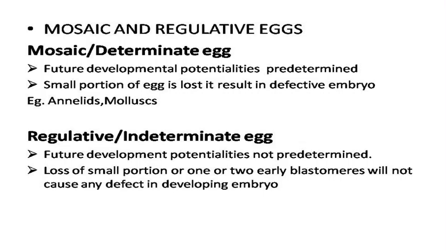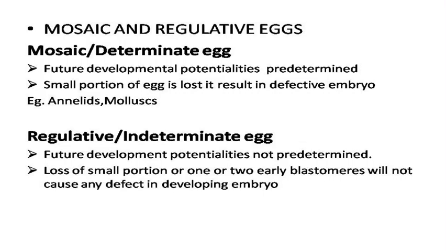Next, we classify eggs based on their developmental potentialities. Based on the developmental potentialities, eggs are classified into two types, that is mosaic or determinate egg and regulative or indeterminate egg. What is mosaic or determinate egg?